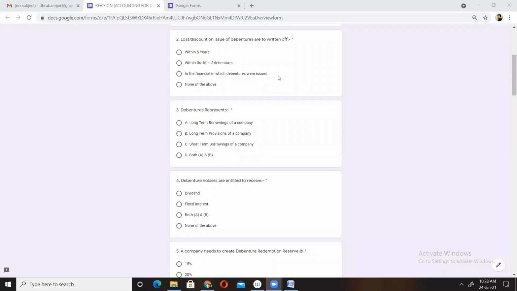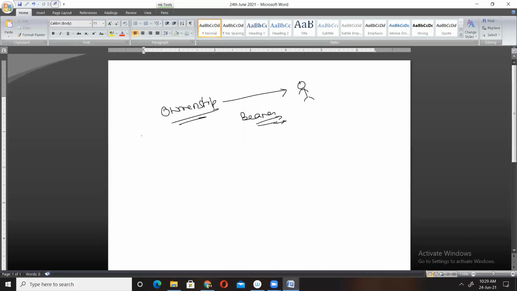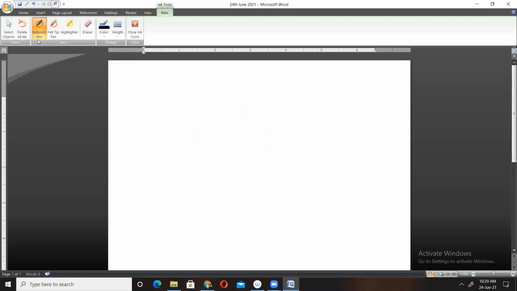Yes. So the correct option will be in the financial year in which debentures are issued. Remember this: loss or discount on issue of debentures. Now, what do we mean by loss or discount on issue of debentures?